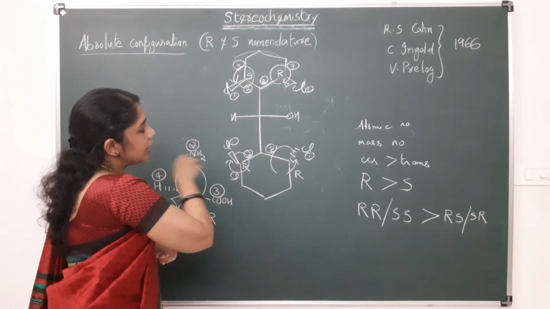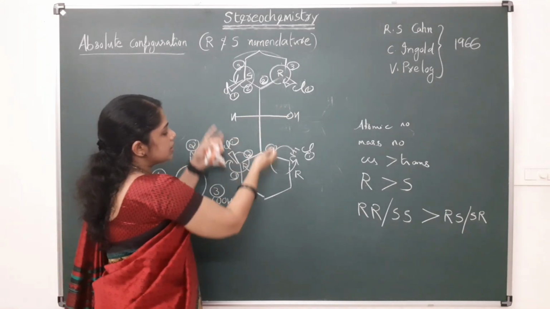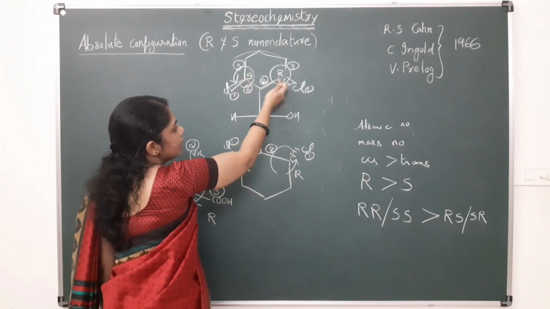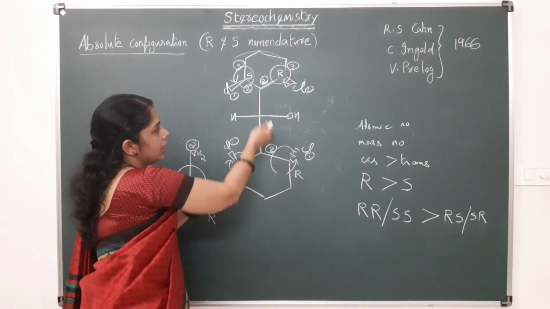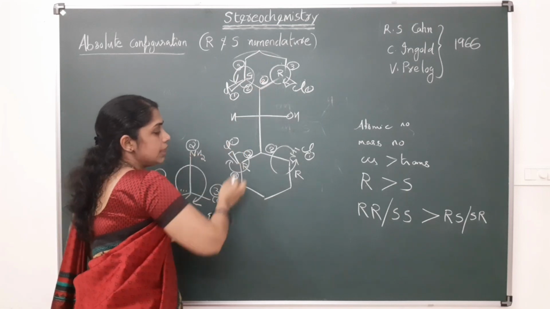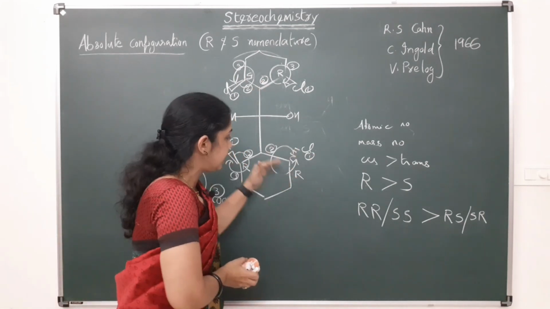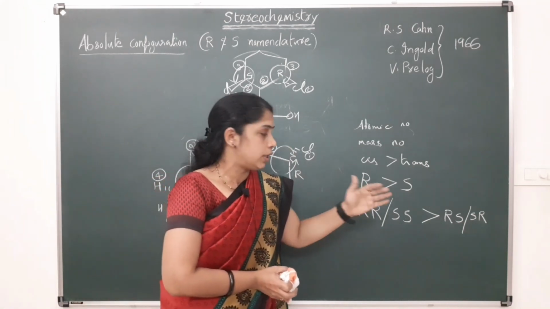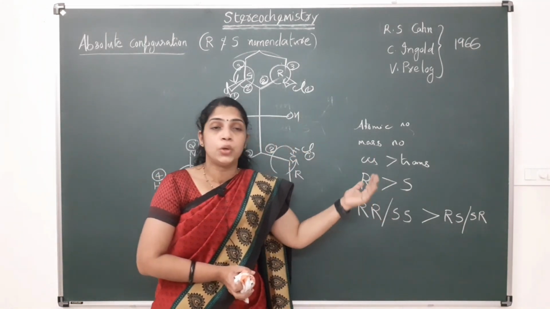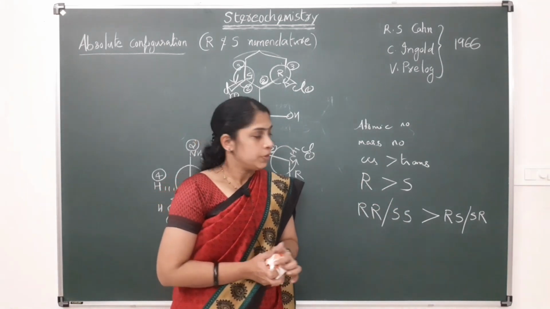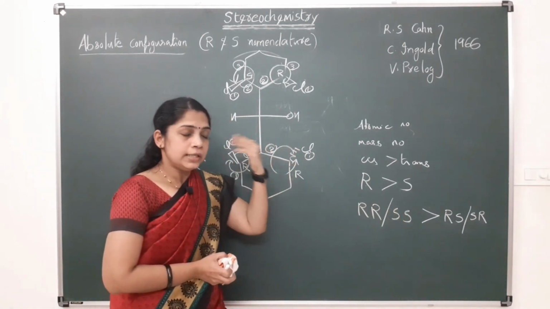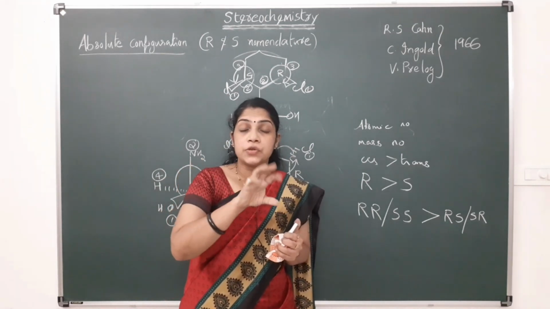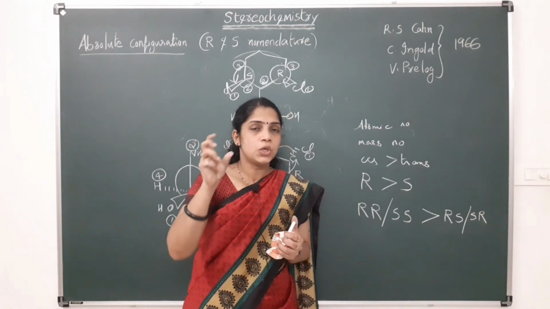That means in the case of systems with similar configuration, here RR, here S and R, the similar configuration will get higher priority over the unlike configuration. That is, RR or SS will get higher priority over RS or SR. That is the other rule. Next one is in the case of systems in which there is a lone pair, that is, nitrogen systems, there is a lone pair.